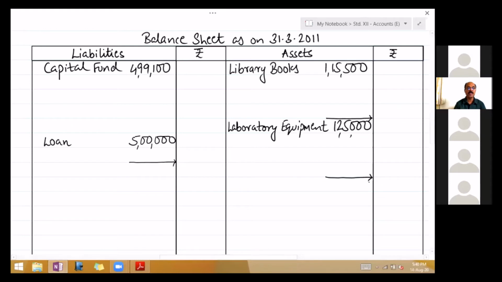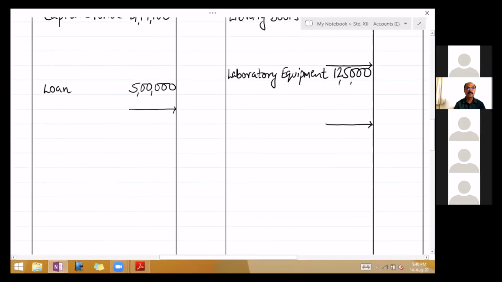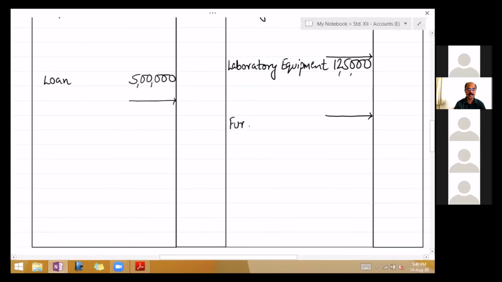Next, furniture 1,10,000. Continue to write all assets back on the asset side. Furniture in a column 1,10,000. Leave 3 lines. All of them new purchase is there and depreciation is there. Building also in the inner column, 6,25,000, but there's only depreciation, so leave only 1 line. And of course, cash in hand and cash at bank you have cancelled.